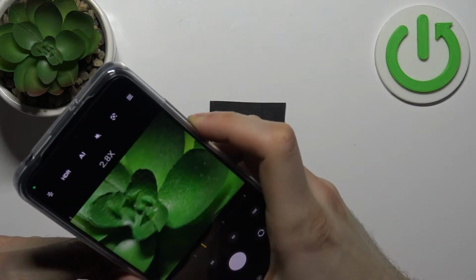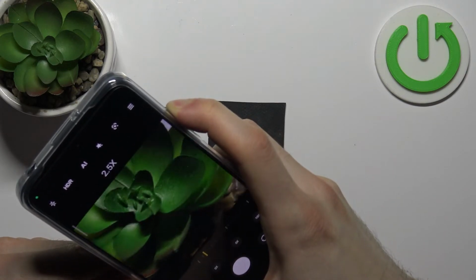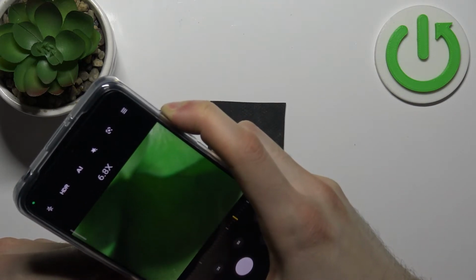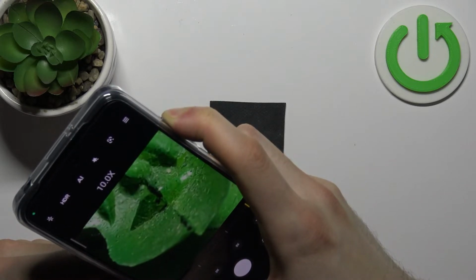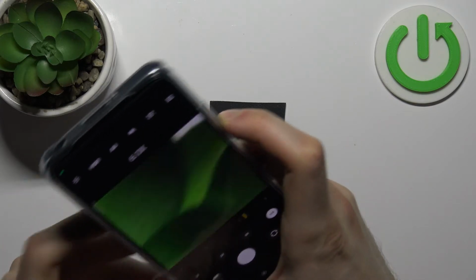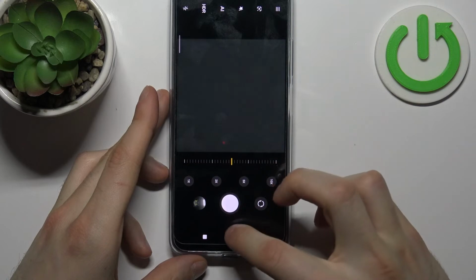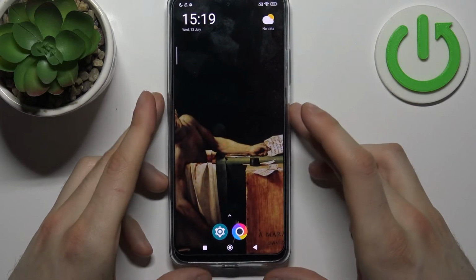Unbelievable, yeah? Wow, that's a nice zoom. So yeah, and that's it.